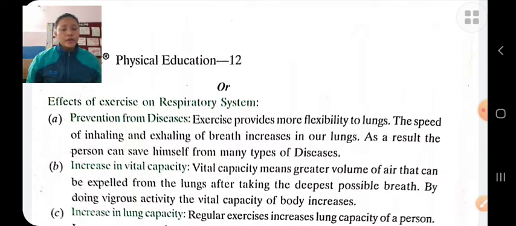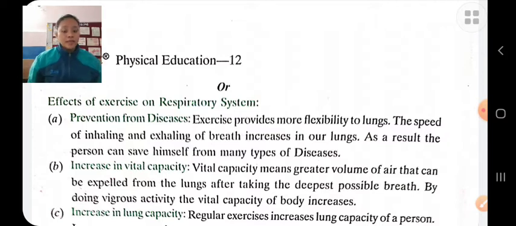If we do regular exercise, there will be a quick adjustment of the heart according to the body's needs. Return to the normal pulse quickly. Increase in hemoglobin.